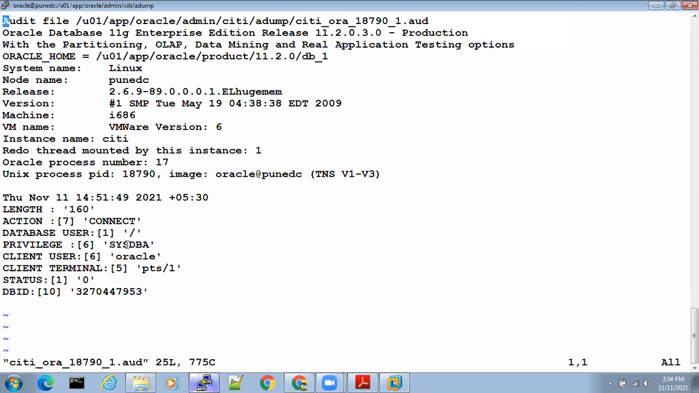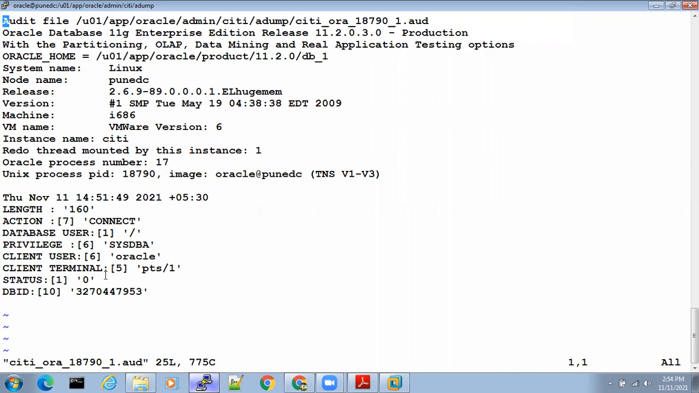Auditing. For example, in this case, instead of sysdba, I have logged in as ABC with the password ABC123. The username will be ABC, captured. From which machine is the user getting connected? Captured.